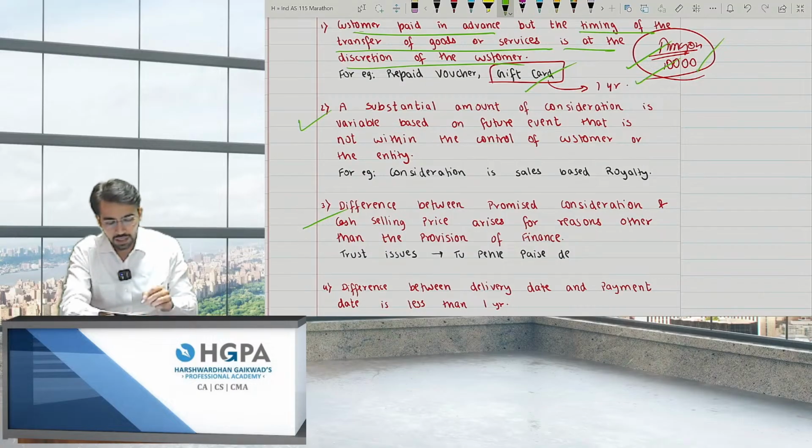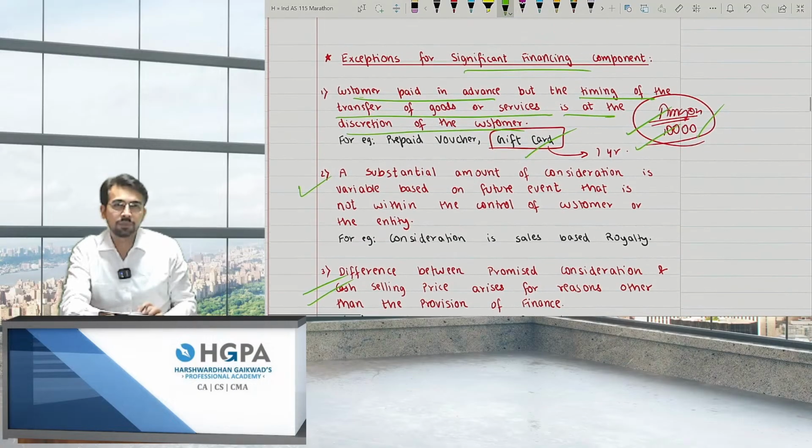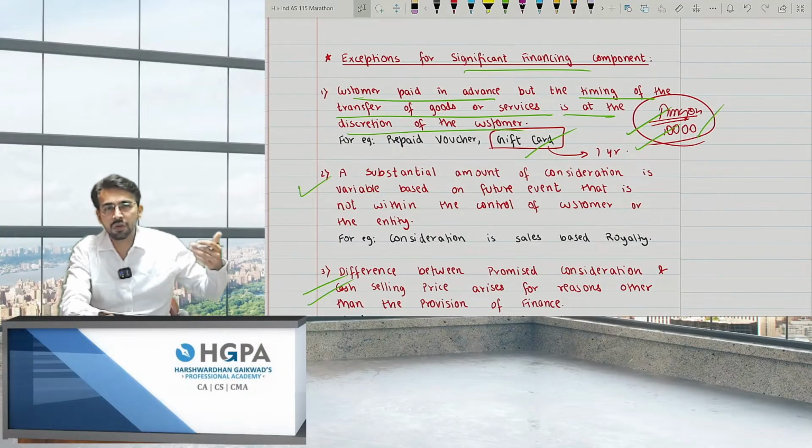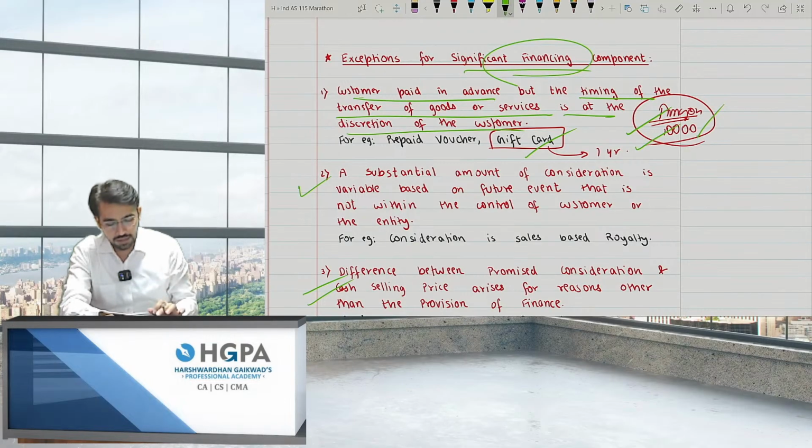For example, I don't have trust in you. You are a certain person and I did not get any good report from the market for your business, right? So before selling only, I told you, no, you have to pay advance, only then I will order goods for you. This is not because I wanted advance income. This is just because your name or fame was not very popular in the market, and since no one was giving me a good report, I asked for an advance. So that is basically not a financing component. That is other reasons, right?